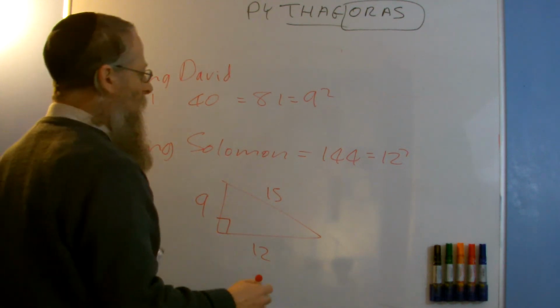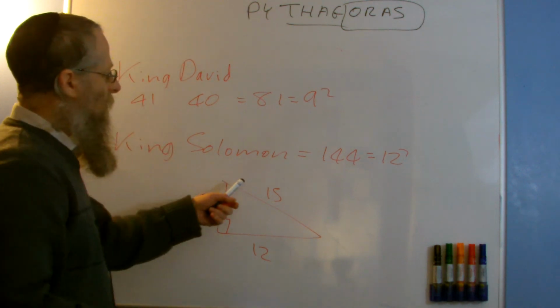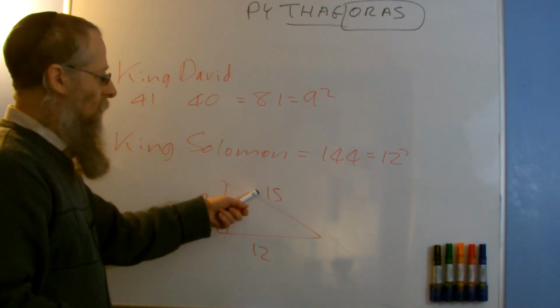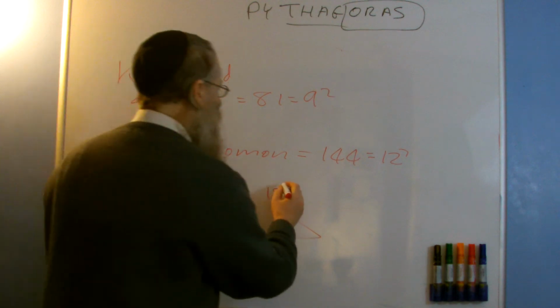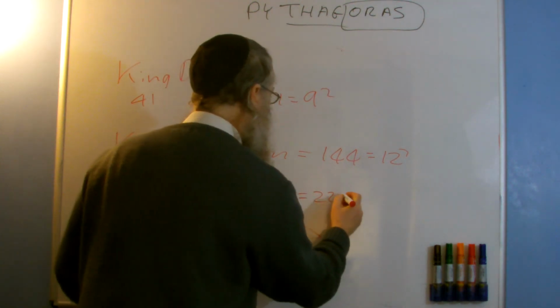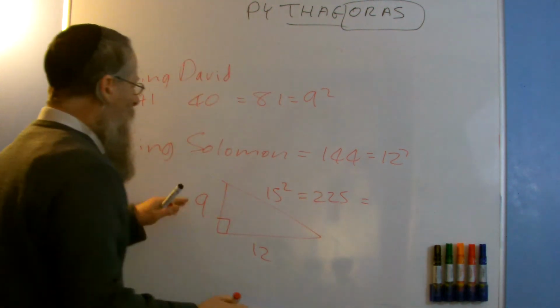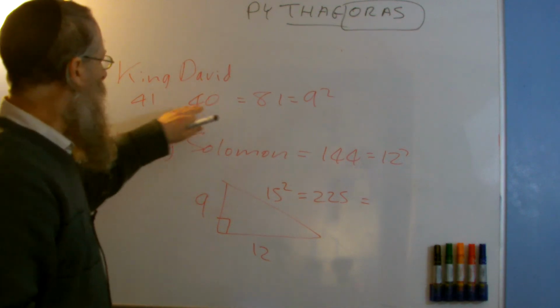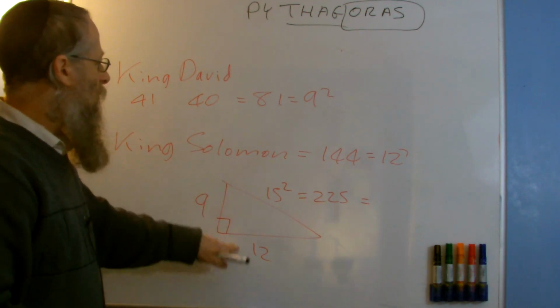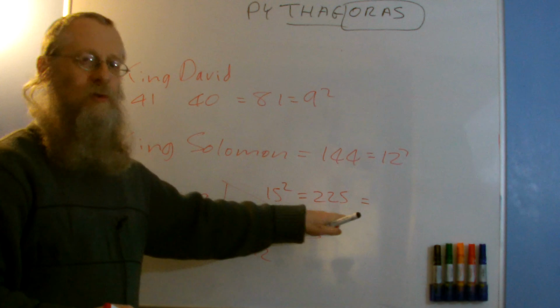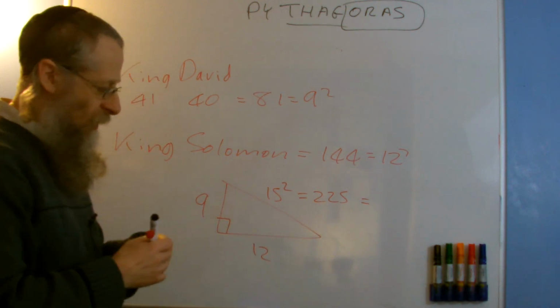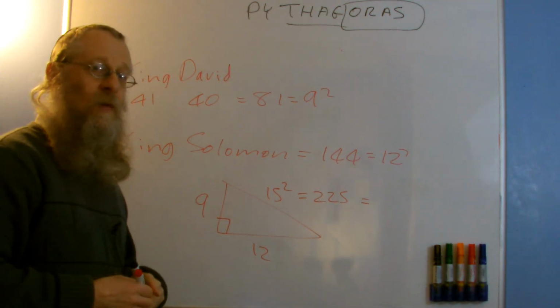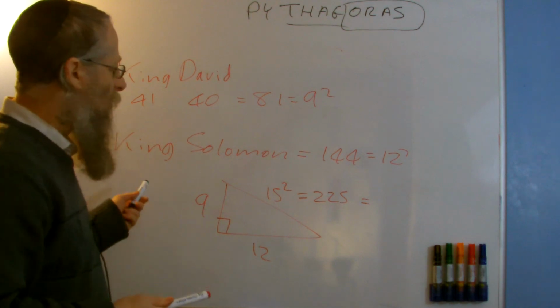So my question then was, what is this connected to? In other words, what is 15 squared, which is 225, connected to? If I got 9 squared connected to King David, and I've got 12 squared connected to King Solomon, what is 225? And I thought that it had to have some relationship with the temple, because they were both involved in the building of the temple.